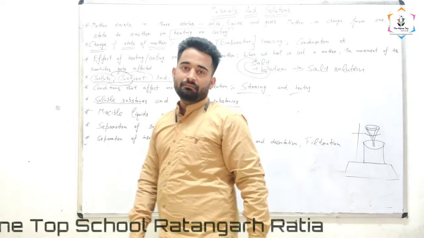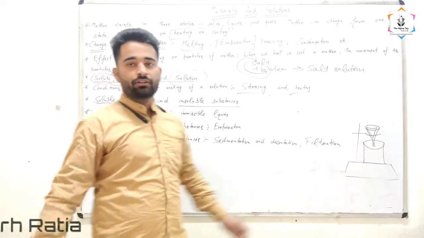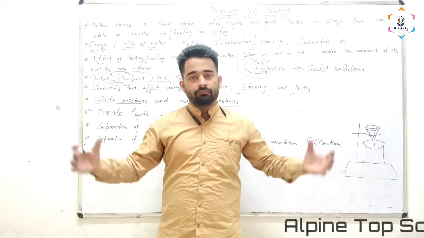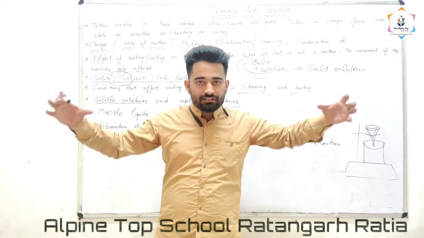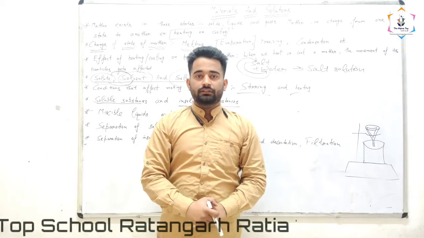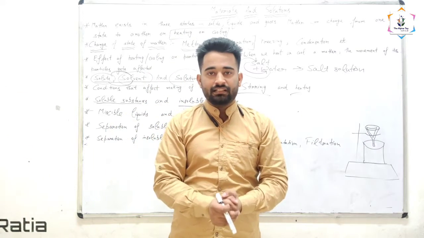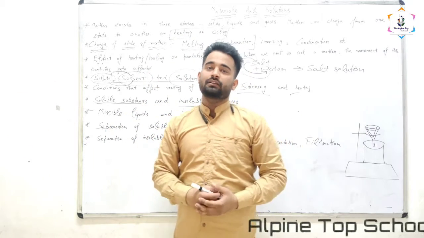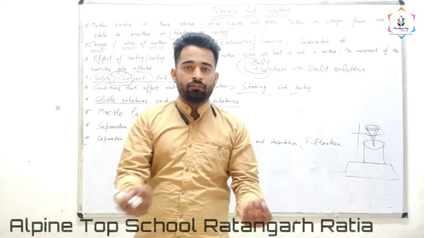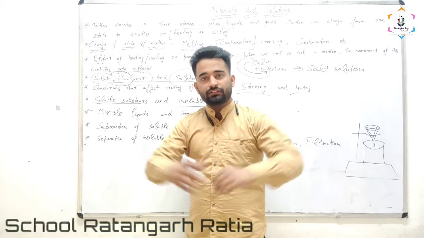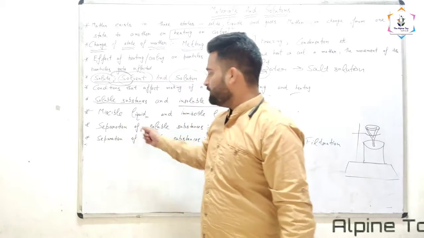Our next topic is miscible and immiscible liquids. What is a miscible and what is an immiscible liquid? For example, if we take milk and water, both will mix together. The liquids that mix together completely in each other are called miscible liquids. For example, milk and water, lemon water and water: these liquids mix into each other, and they are called miscible liquids.